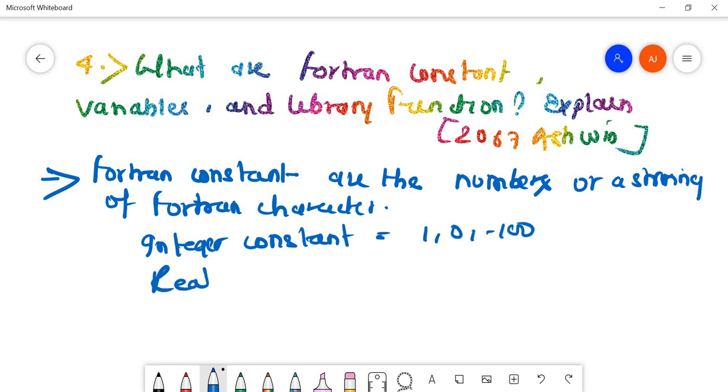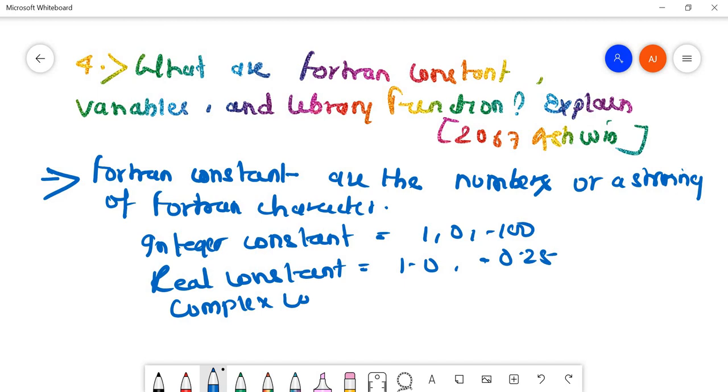Next is real constant, which can be 1.0, minus 0.25. Next is complex constant, like 2 comma minus 3, where the first is the real part and the second the imaginary part.